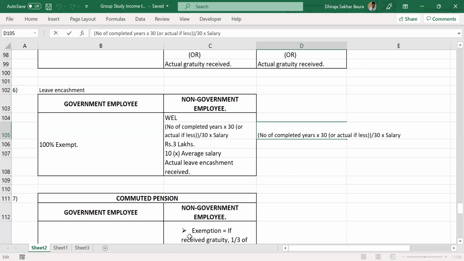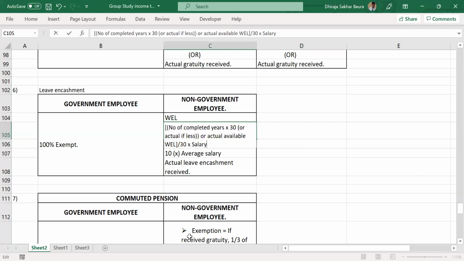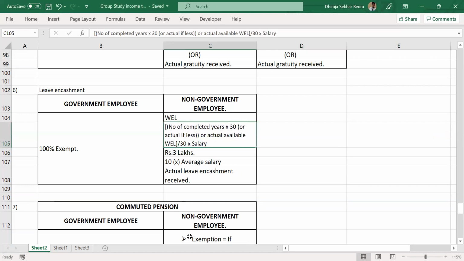So we are calculating the number of completed years into 30, or actual if less. Whatever we calculated here is the total number of days of leave allowed to an employee, or the actual available, whichever is lower. We'll be calculating this and then multiplying by the salary. I'll just quickly do that in this sum so that it gets more clarity. Give me 1 second.